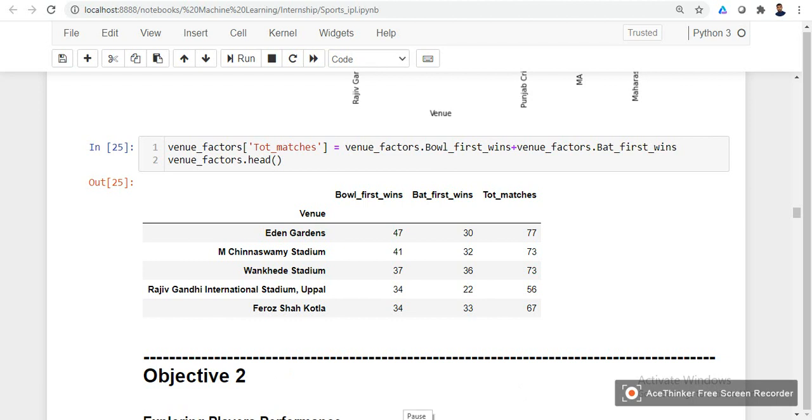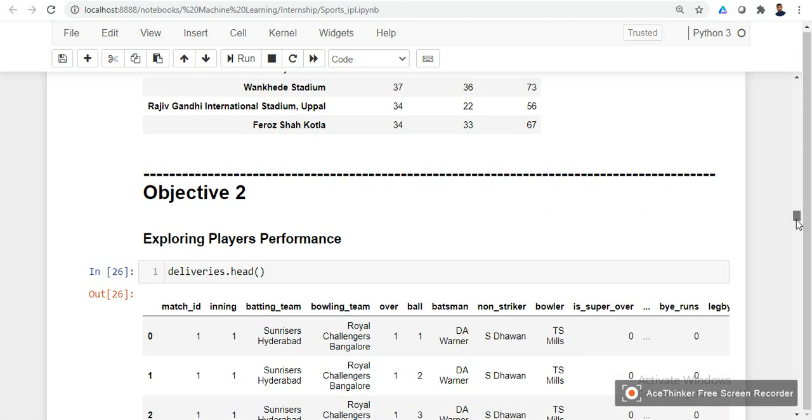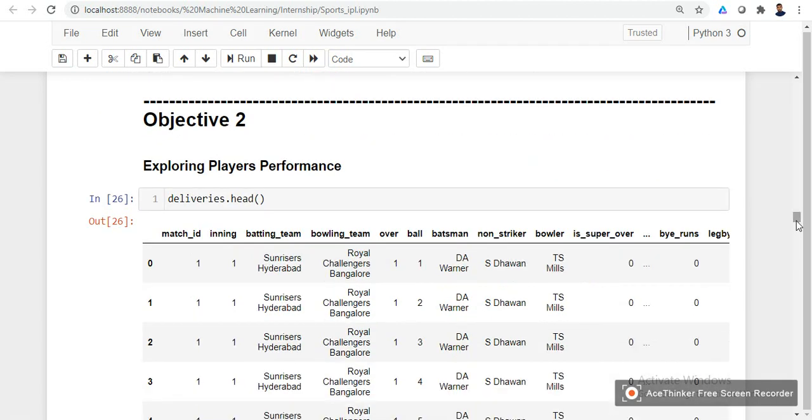Our second objective is to find out the players' performance and select the best players to suggest to a company to endorse them. For exploring the players' performance, we need the deliveries data set, as we discussed in the beginning.